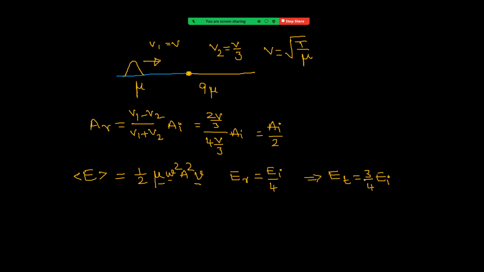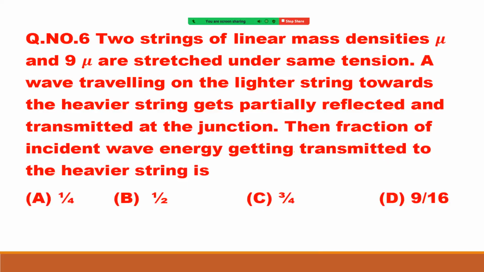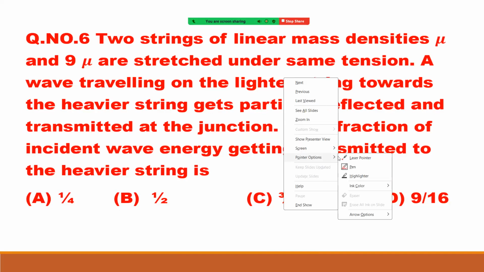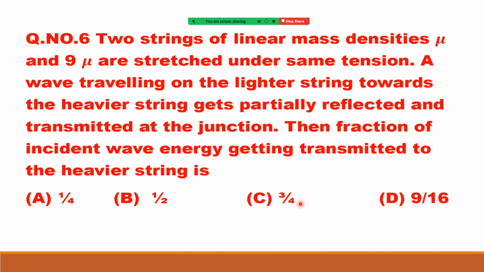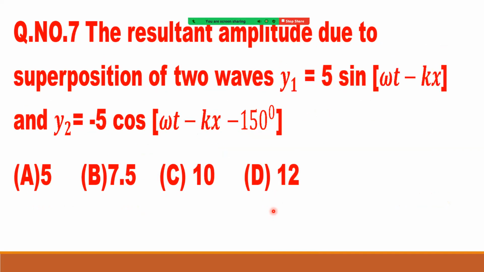Okay. Now see the options. So it is option C, right? Because it is asking the fraction of incident wave energy getting transmitted. If they asked about reflecting, it is 1/4, the first option. It is now asking transmitted. So option C, 3/4, right? Now see the next problem.